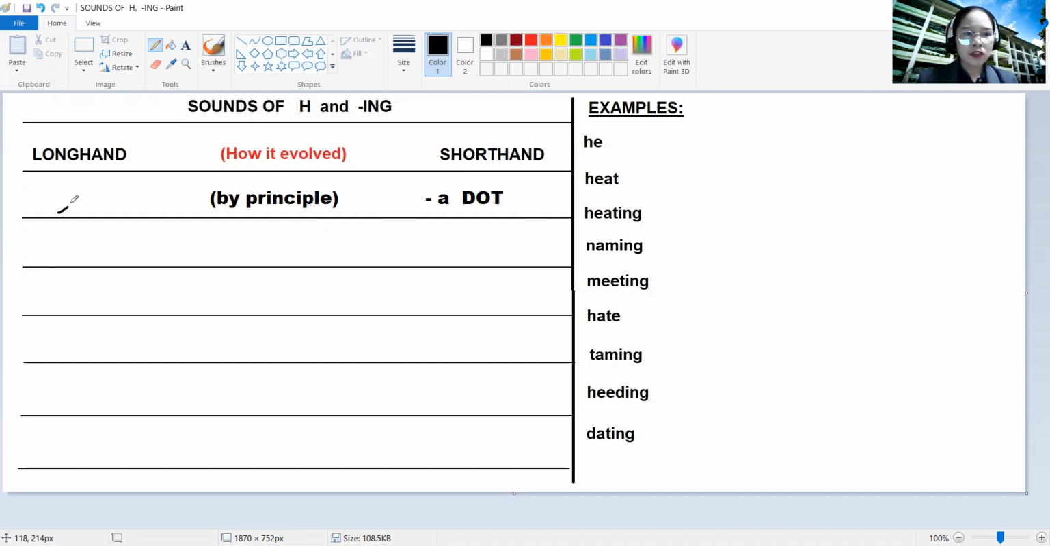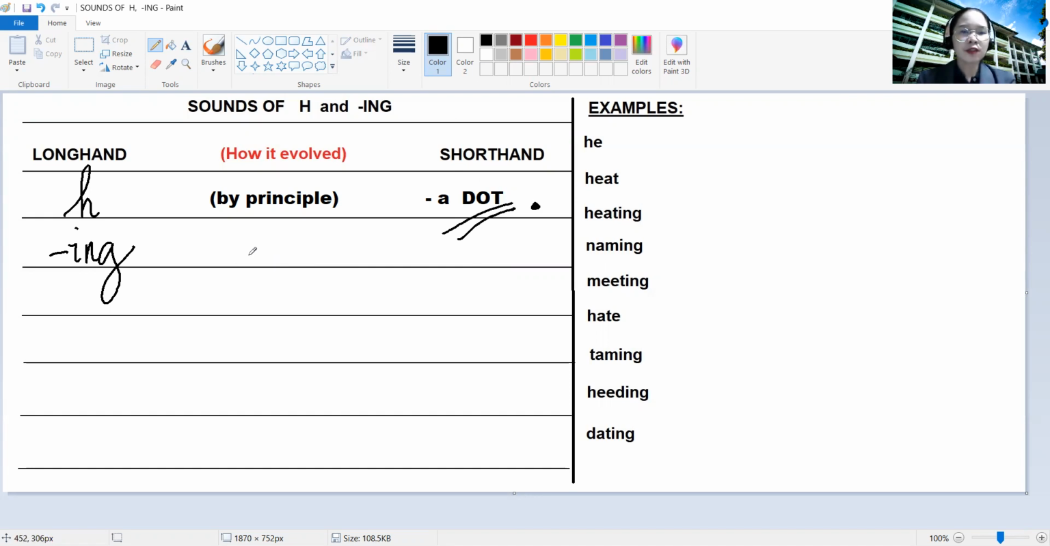Letter H in longhand is written like this. And in longhand, ing is written like this. However, in shorthand, both are written in accordance to the principle of Gregg, and it is a dot, a period. However, the difference is the location of the dot.